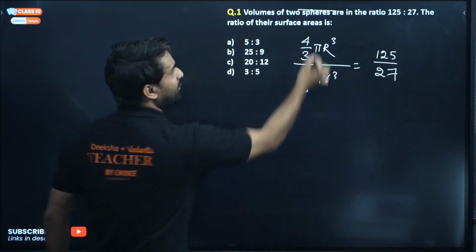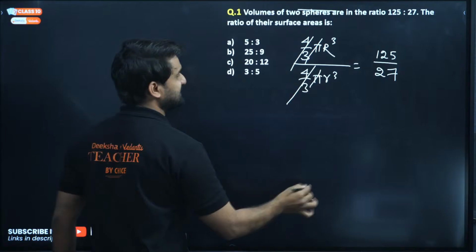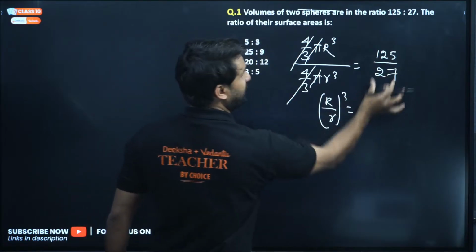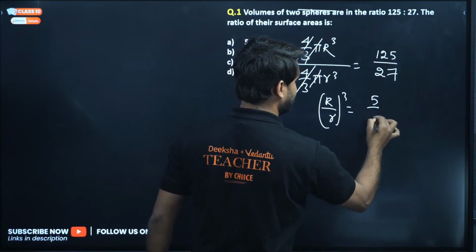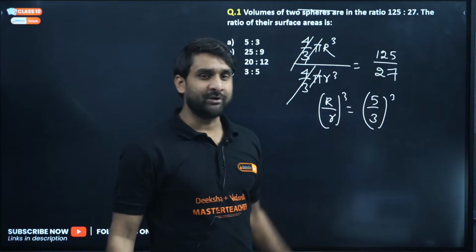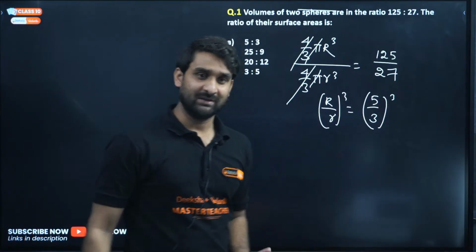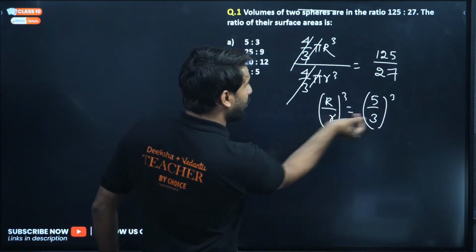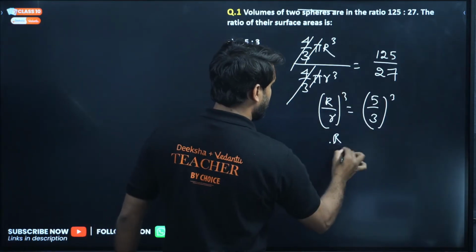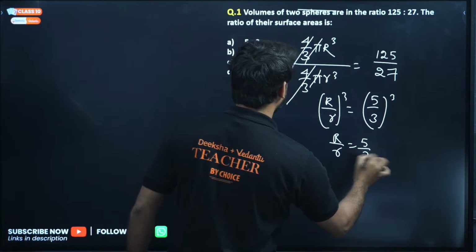Now look, 4/3 cancelled, pi cancelled, so (R/r) whole cube, and 125/27 can also be written as (5/3) cube. Is it clear? 5 cube is 125 and 3 cube is 27. So (R/r) whole cube equals (5/3) cube. The power is the same, so R/r will be equal to 5/3.